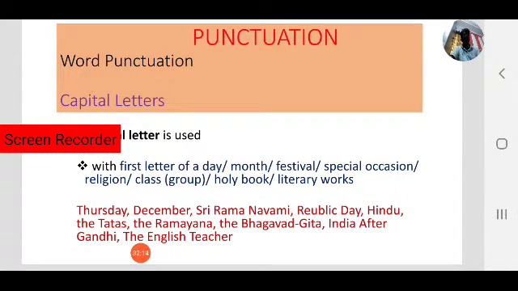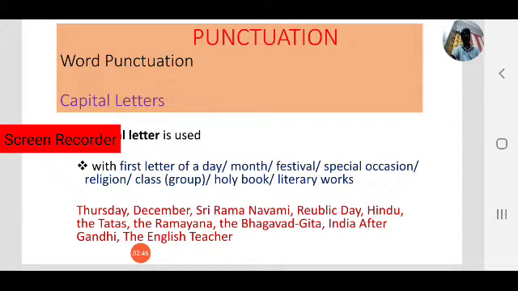India after Gandhi by Ramchandra Guha is also a literary work. Observe that the first letter of literary book names must be in capital letters. The English Teacher, also a literary work, is by R.K. Narayan. Keep these points in mind, because capitalization is a very important aspect of punctuation.